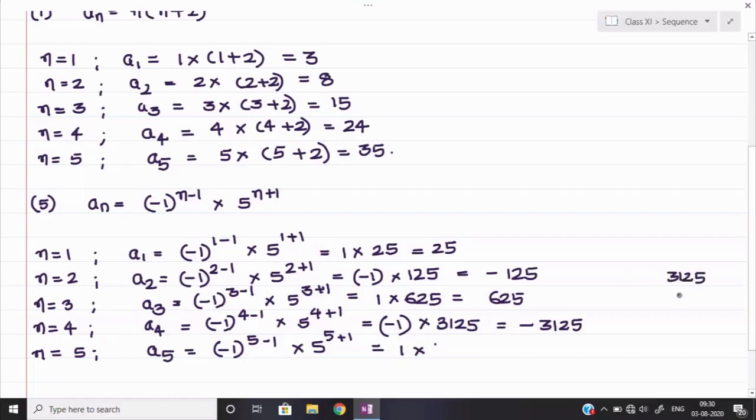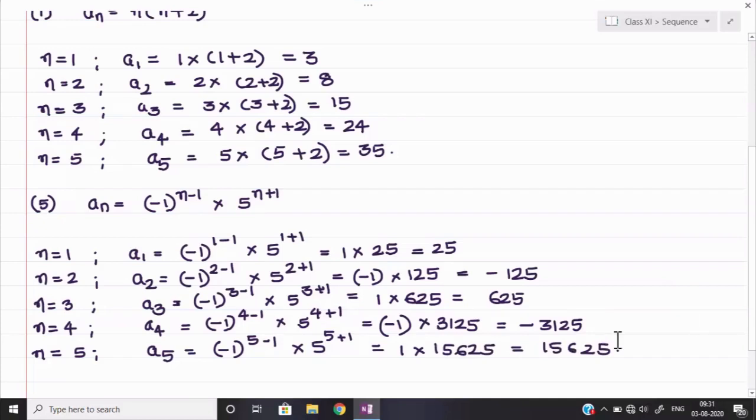Again we have to multiply by 5, because 3125 is equal to 5 to the power 5, and again one more 5 we are including. So 5 5s are 25, 5 carry 2, 5 2s are 10 plus 2, 12, carry 1, 5 1s are 5 plus 1, 6, and 5 3s are 15. It is 15625. Okay, so we can write down 15625. This is the last term they are asking us.